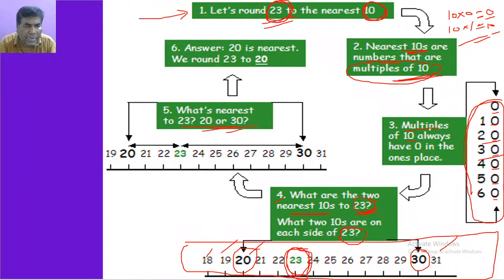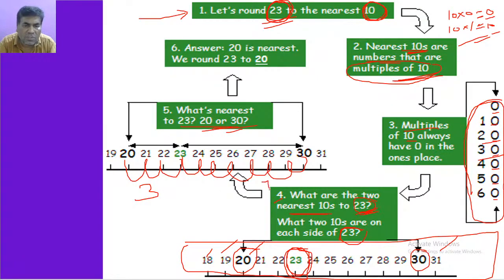Between 20 and 30, which is nearer? From 20 to 23 is one place, two places, three places. We have only three places distance between 20 and 23. What about 23 and 30? 1, 2, 3, 4, 5, 6, 7.